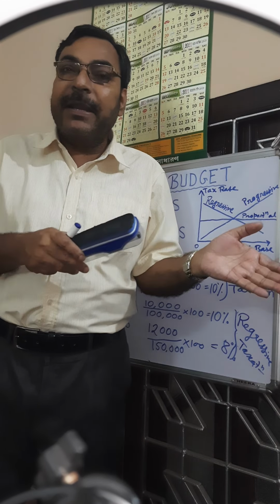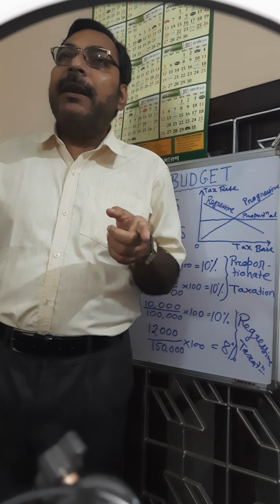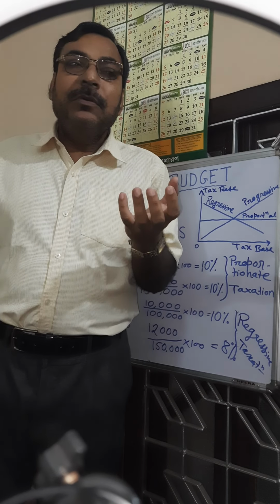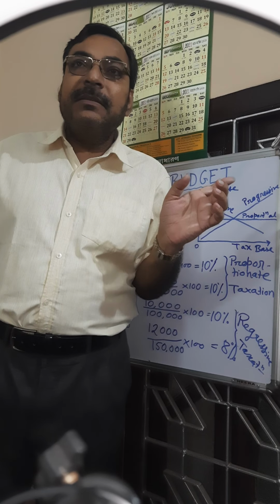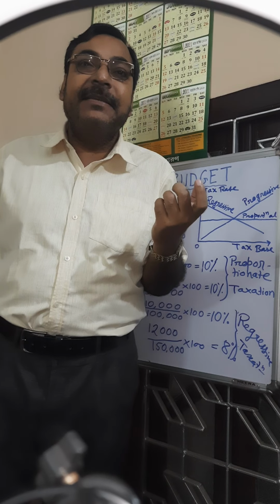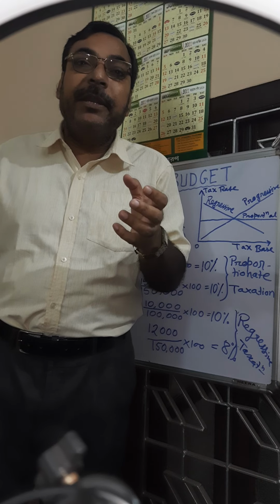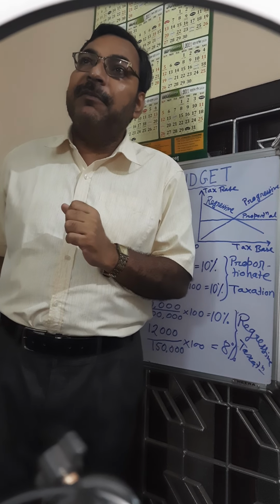One is revenue account, another is capital account. In revenue account, it is within revenue receipts, direct taxes and indirect taxes are the major component of revenue receipts of the government.